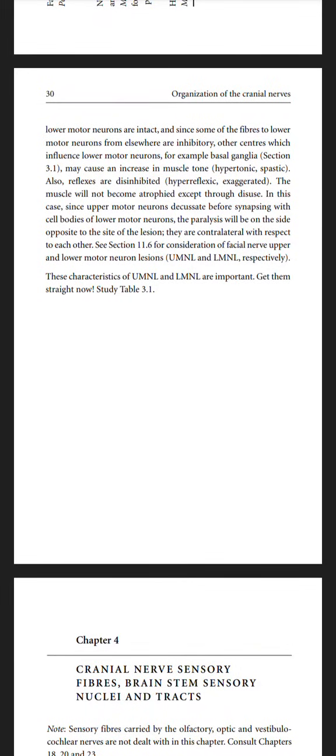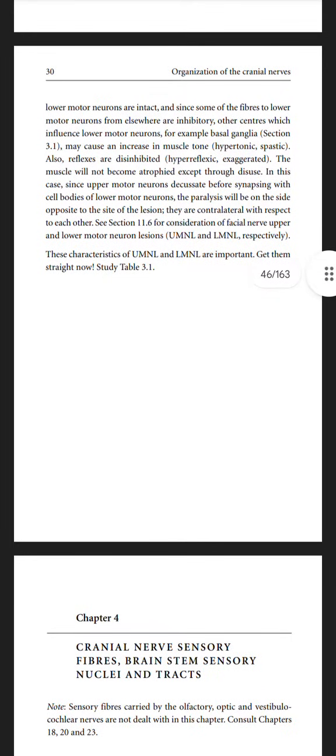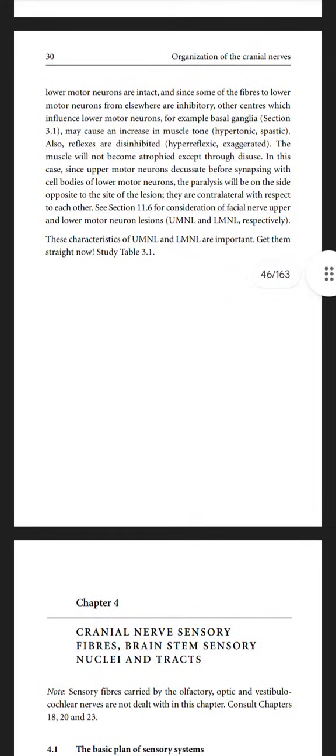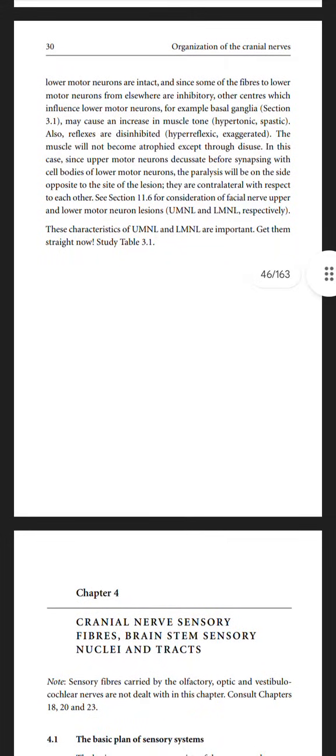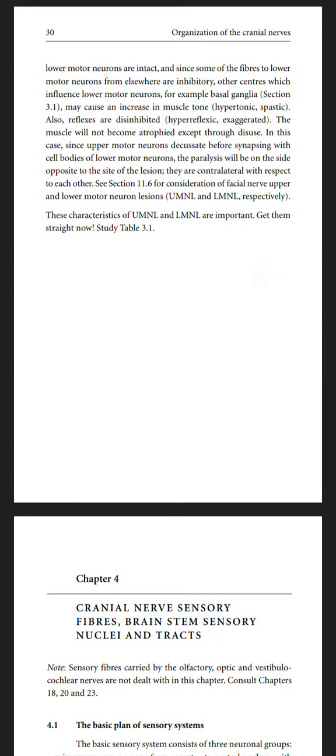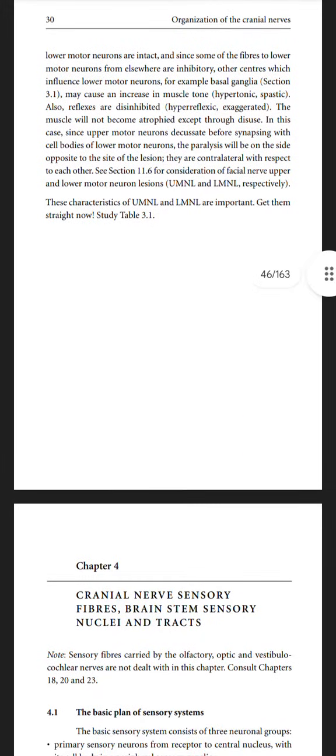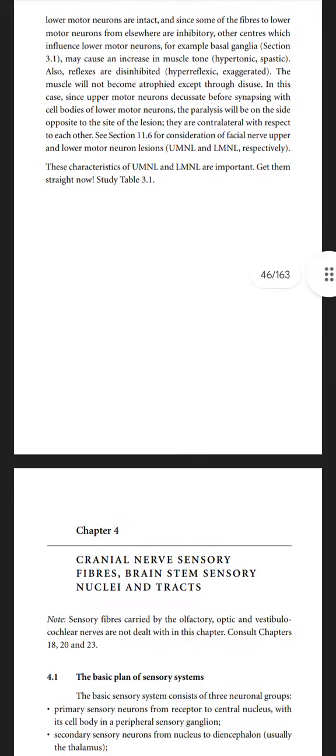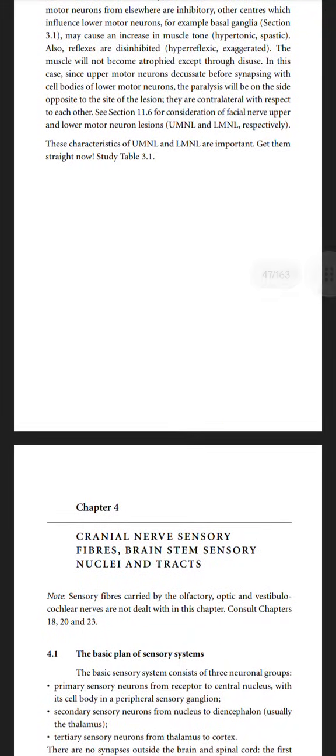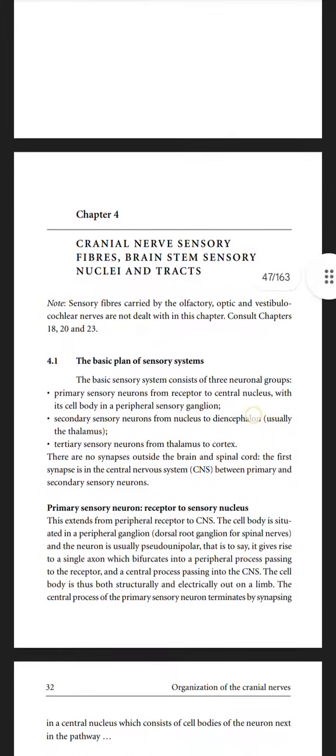Also, reflexes are disinhibited. The muscle will not become atrophied except through disuse. In this case, since upper motor neurons decussate before synapsing with the cell bodies of lower motor neurons, the paralysis will be on the side opposite to the site of the lesion. They are contralateral with respect to each other, for considerations of facial nerves and lower motor neurons.